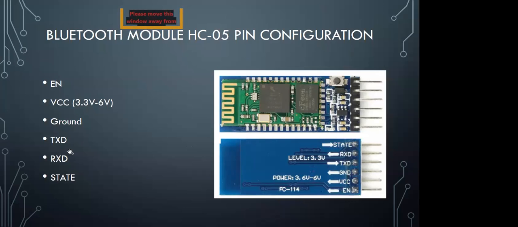The same thing is happening in the Arduino. There is one hardware serial port, TX and RX, on pins 0 and 1. Over there we have to connect TX and RX, and state. State is what we use to detect whether the Bluetooth module is on or not, whether it is in sleep mode or awake mode. We can detect that using state. So these are the pins. Generally we are using only 4 pins: TX, RX, VCC and ground. That is enough for a simple application. For advanced applications we are going to use the state and enable pins also.